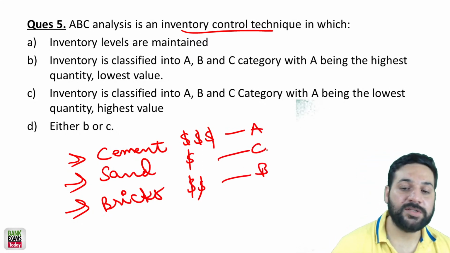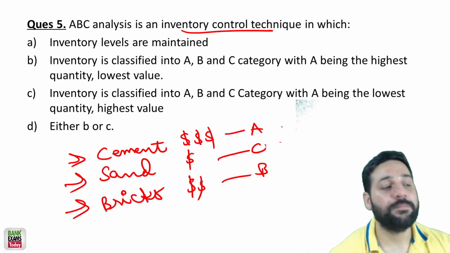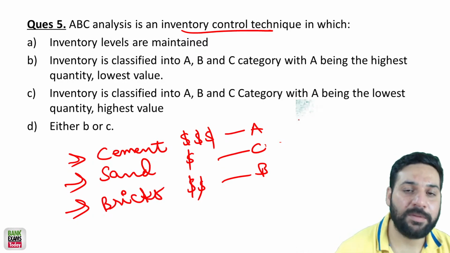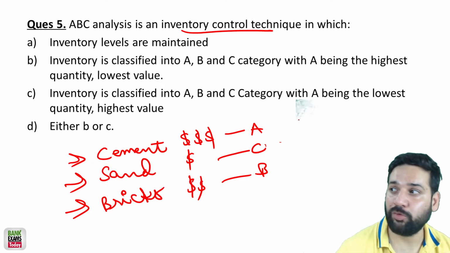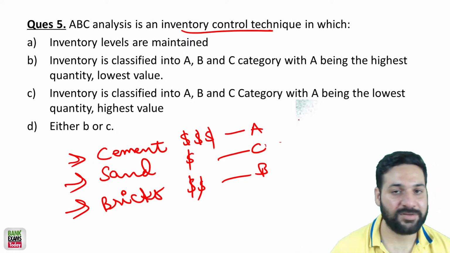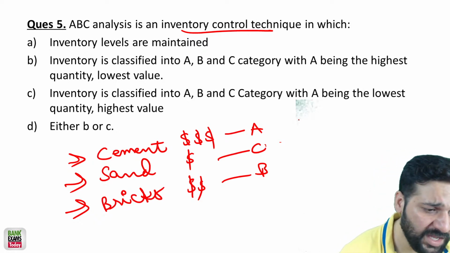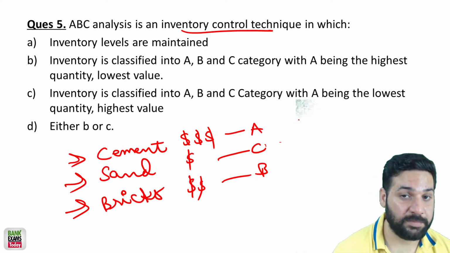So what you can do is you can buy the sand in bulk, because there is no, very low probability of theft. Nobody is going to pick up your sand because it's very cheap, right? And even if somebody does that, you're not going to lose big money.